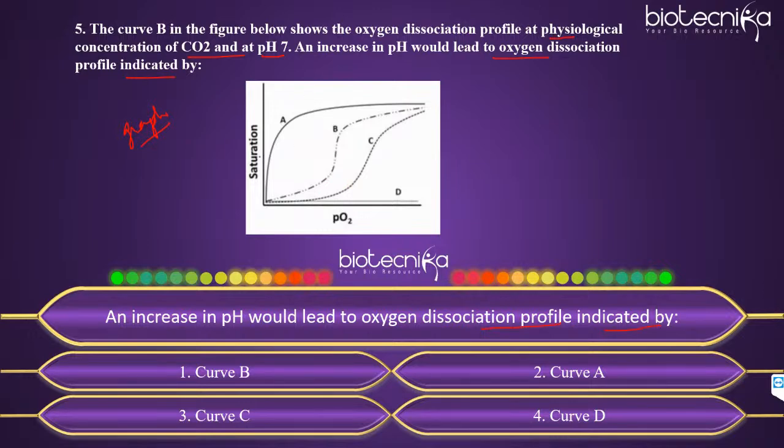So the questions that are based on this type of graph can be asked even in part B, and they even ask in part C. So you have to be very thorough. Okay, so now tell me what will happen if the pH is increased. What will happen to the oxygen dissociation profile? Which curve will it indicate? Curve A, B, C or D?